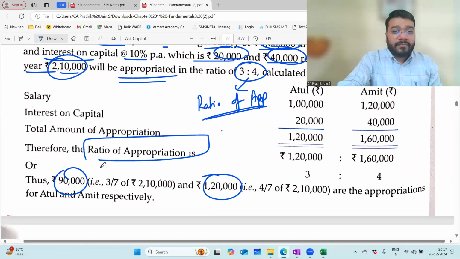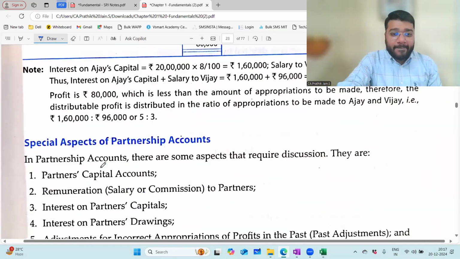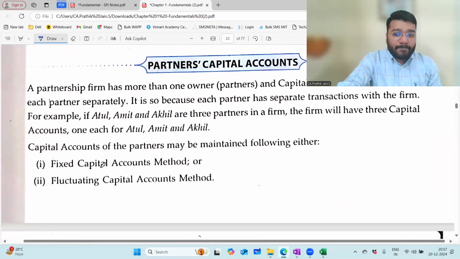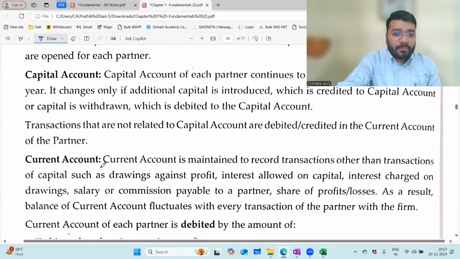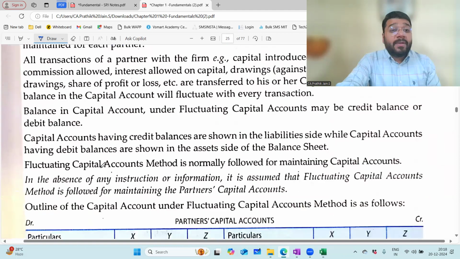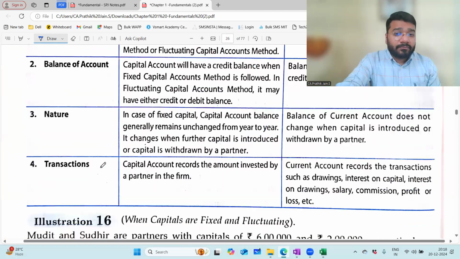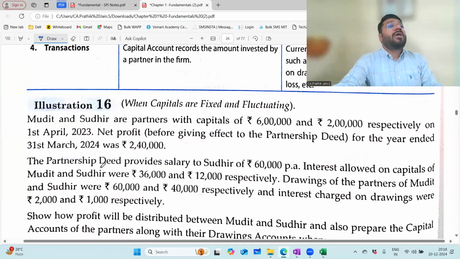Any problem? No, sir. In the in-between illustrations, whichever are there, do you have any doubts? No, sir. Please do them. In those, few questions are quite tricky.